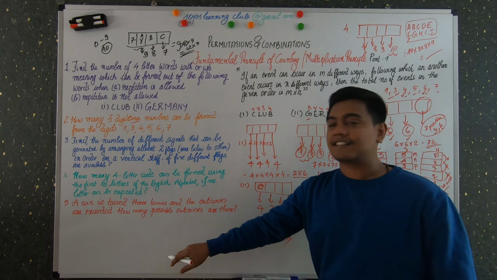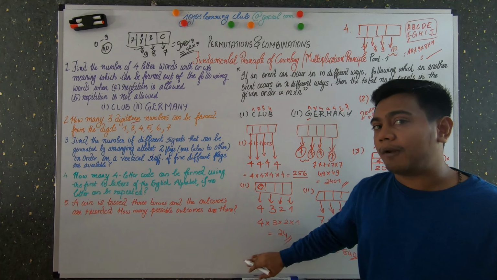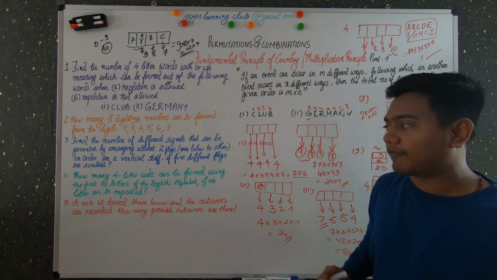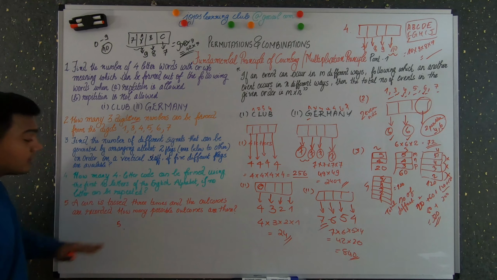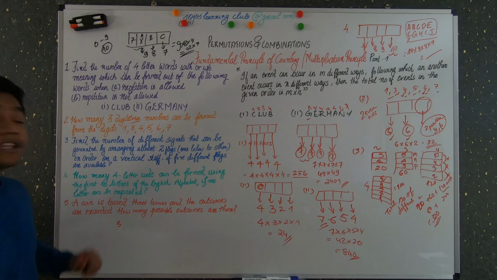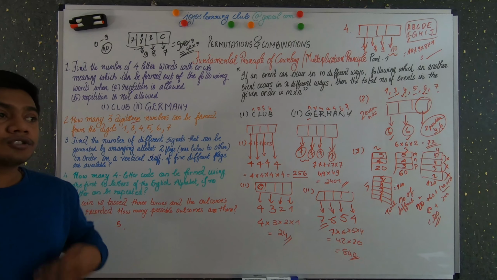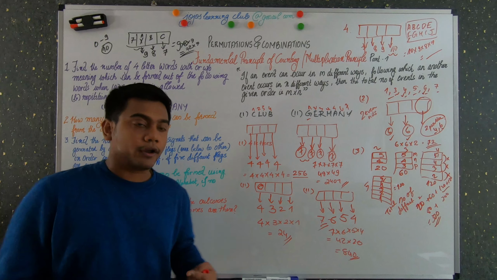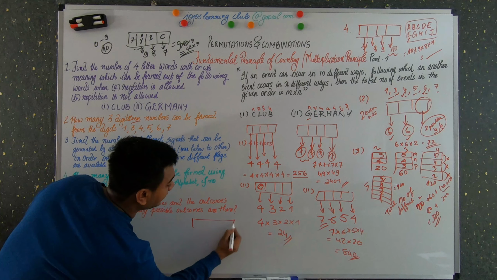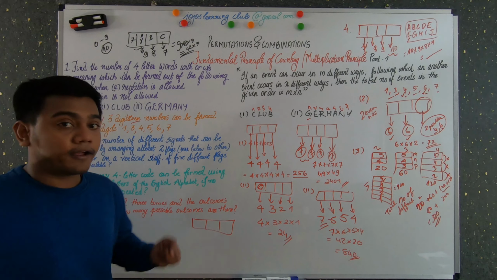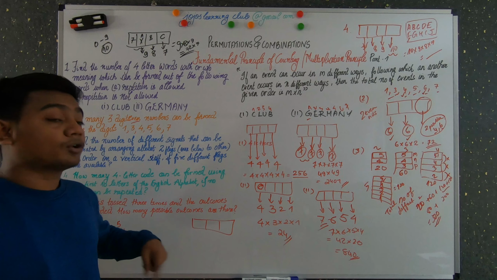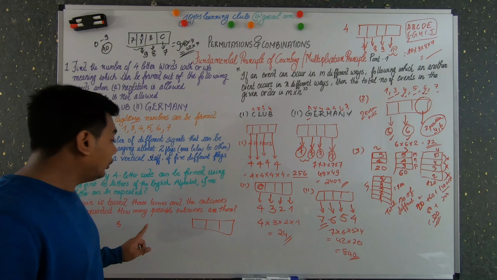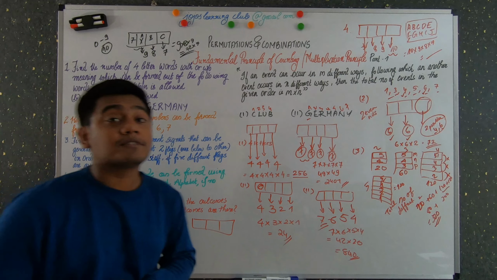So now let's discuss our last and final problem on this section on the fundamental principle of counting. That is the 5th problem. A coin is tossed 3 times and the outcomes are recorded. So a coin is tossed 3 times, each time you record the outcome, and you record how many possible outcomes there are.